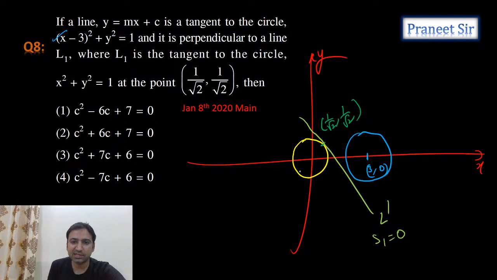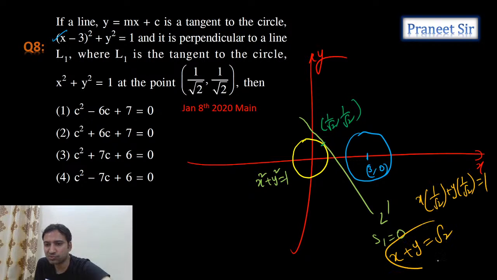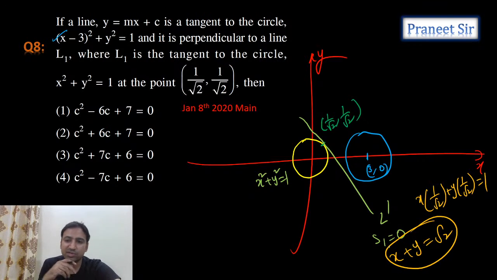So tell me guys, this circle equation is given: x square plus y square is equal to 1. If we use the S1 equals 0 formula, what do we get? Am I getting x into x1, that is 1 by root 2, plus y into y1, that is 1 by root 2, equals 1? Yes, I am getting this equation as x plus y equals root 2. This line L1 equation we calculated.